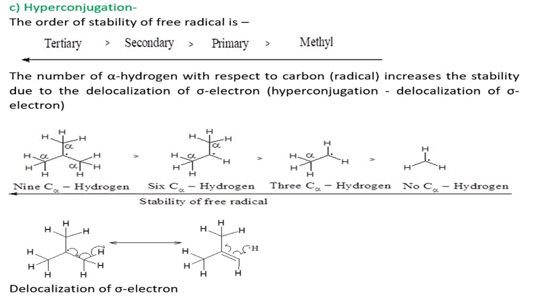So thus there are these structural effects which stabilize the free radicals: inductive effect, resonance effect, remember the captodative effect also, and last one is hyperconjugation.